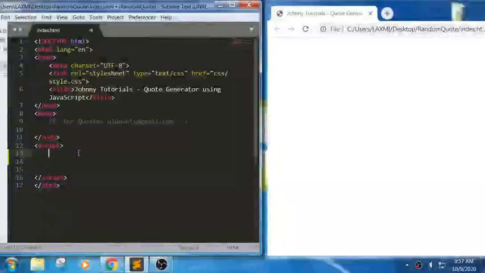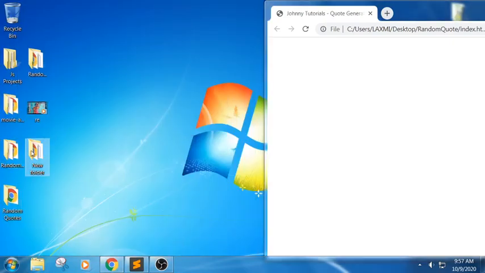Everyone, Johnny here. Today in this session, we will learn how to generate a random quote using JavaScript. In the sense, we should be able to generate a random quotation when the user clicks on a button. Let us see the output of the snippet before so that we can understand what we are trying to do.